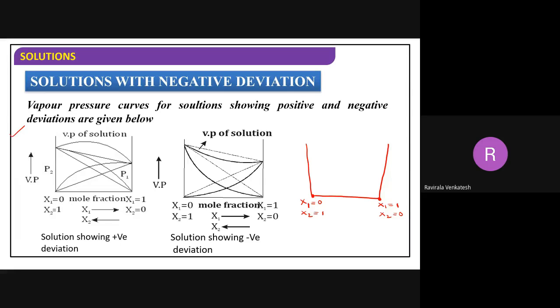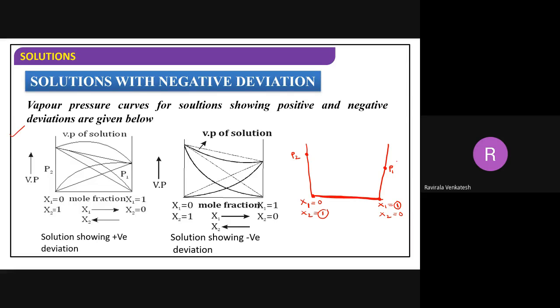Now from here to here, along the x-axis, what happens to the amount of the second component? It is decreasing, and the first component is increasing. Correct or not? Definitely the second component is having more amount here, almost 100% only the second component is there. Therefore, here I am taking the vapor pressure of the second component, P2. Here only the first component is there, so I have taken the vapor pressure of the first component.